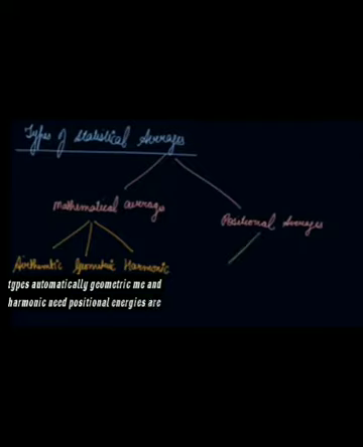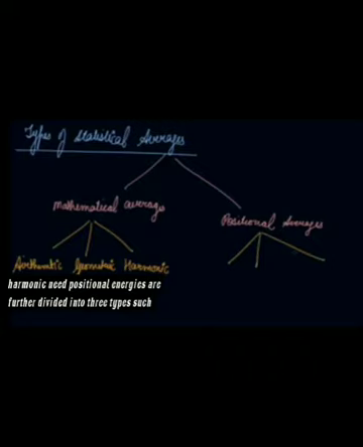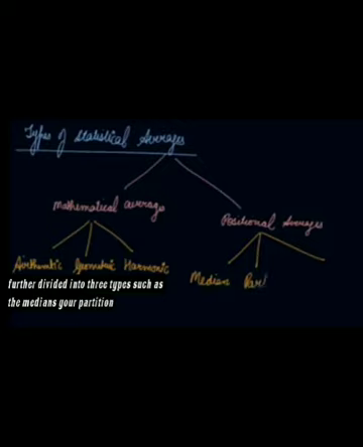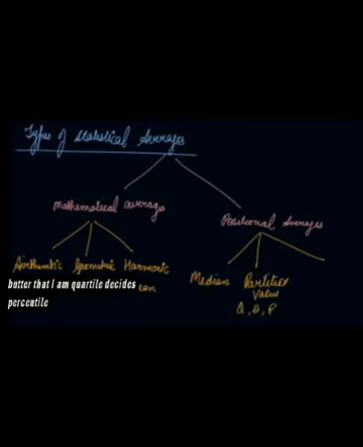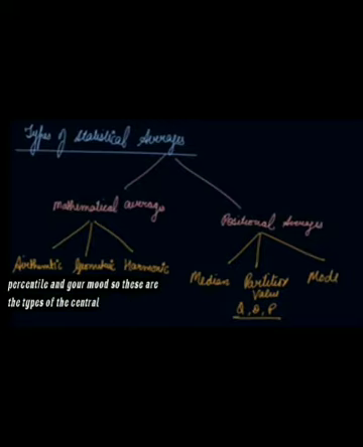Positional averages are further divided into three types, that is your median, your partition value, that are your quartiles, deciles, percentiles, and your mode. So these are the types of the central tendency we will be studying in the coming videos.